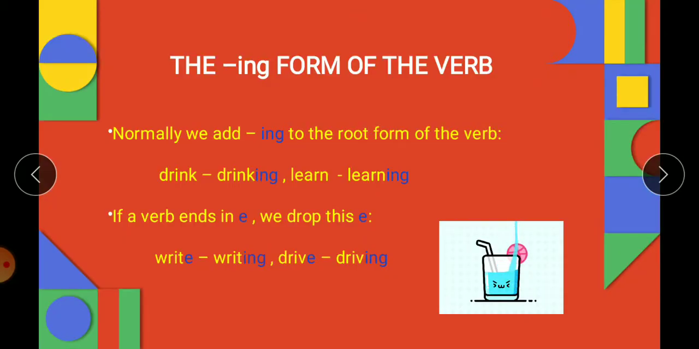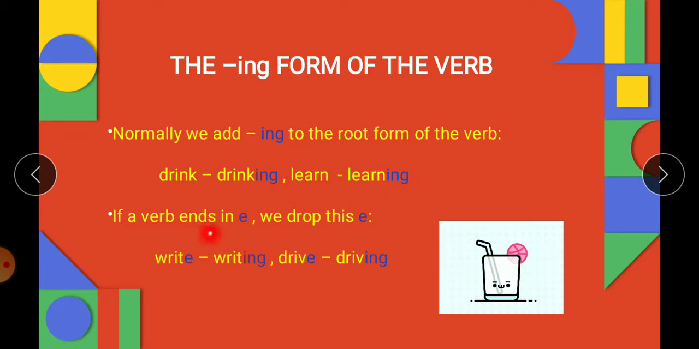Then the ing form of the verb, this we have already covered in present continuous tense, but still let's have a quick review of it. Normally we add ing to the root form of the verb. Root form means the first form of the verb is there, and to that we are adding ing. Like drink will be changed to drinking, learn to learning.